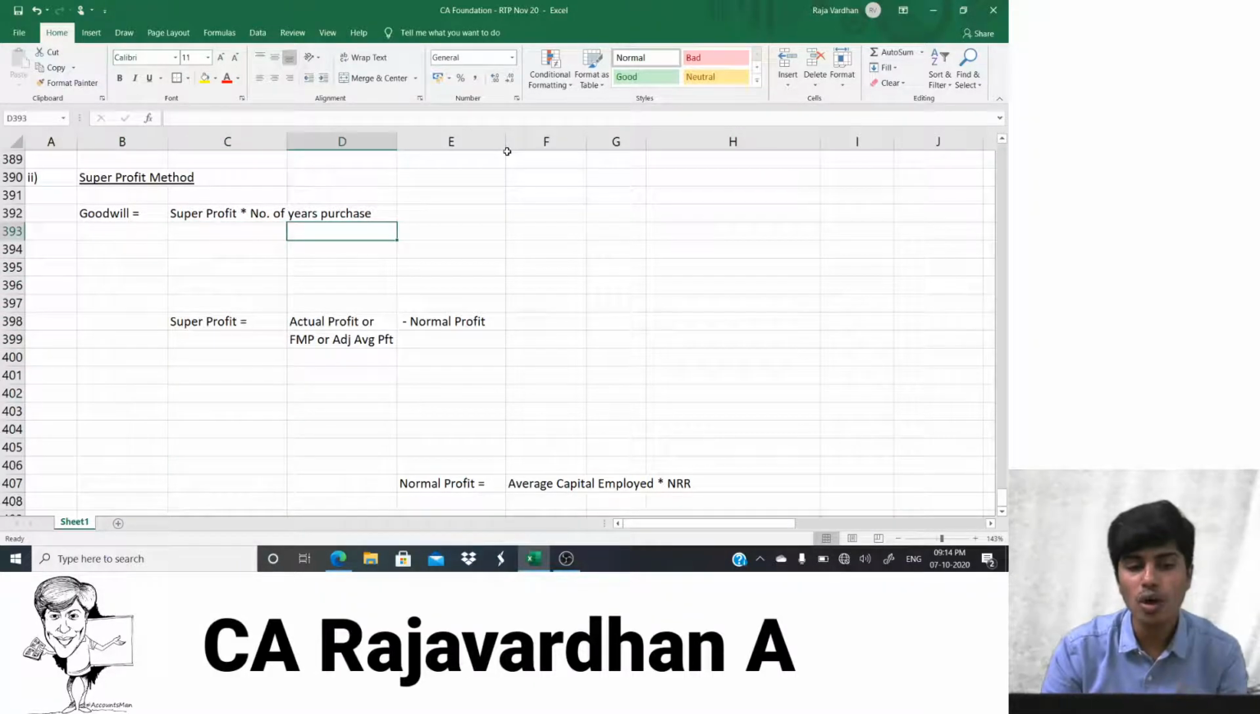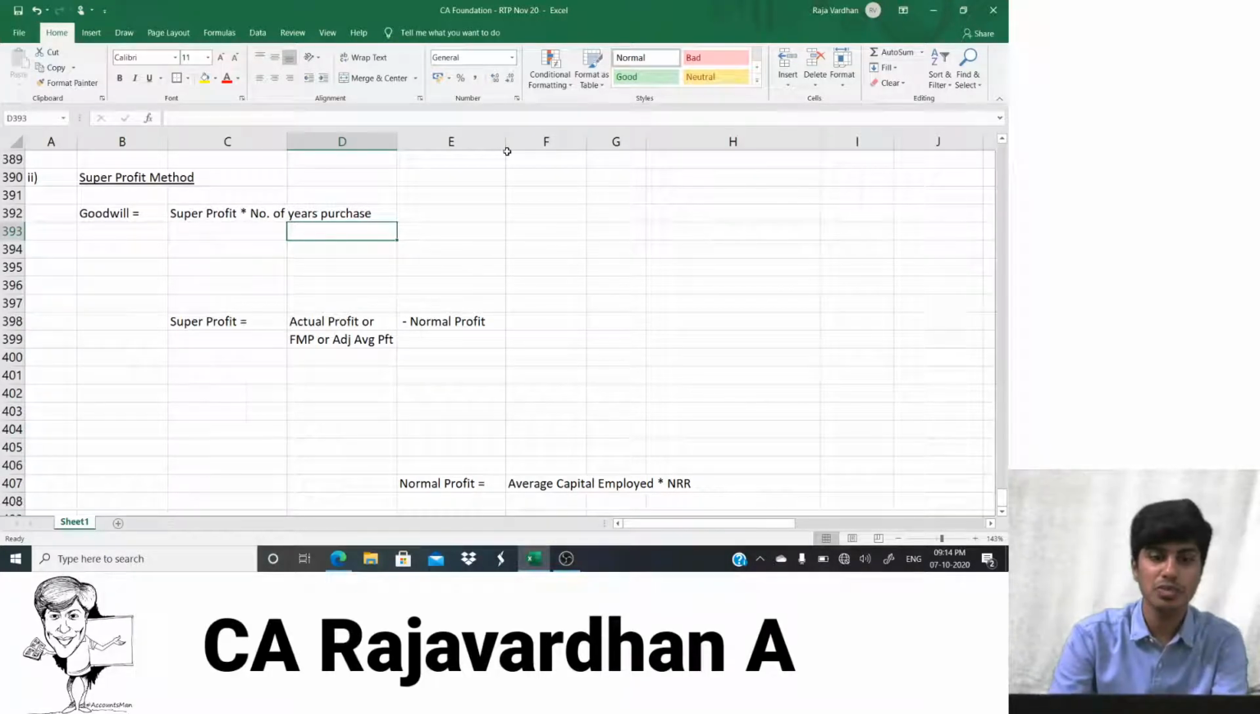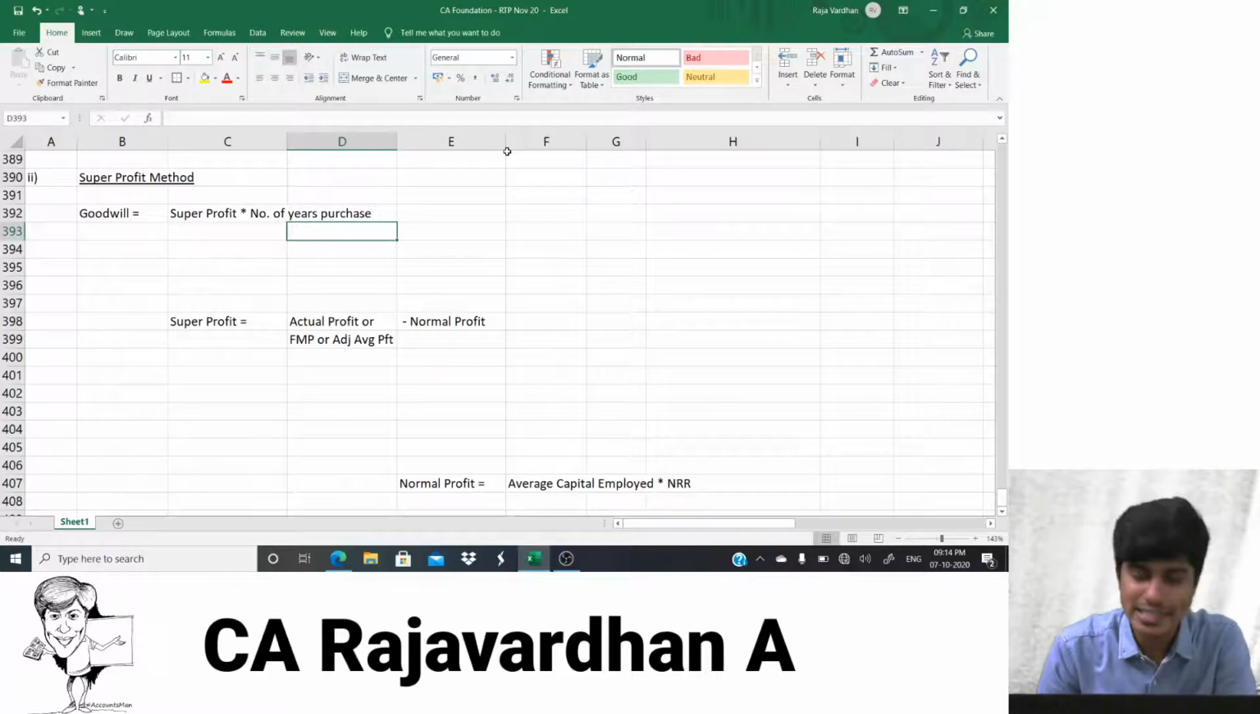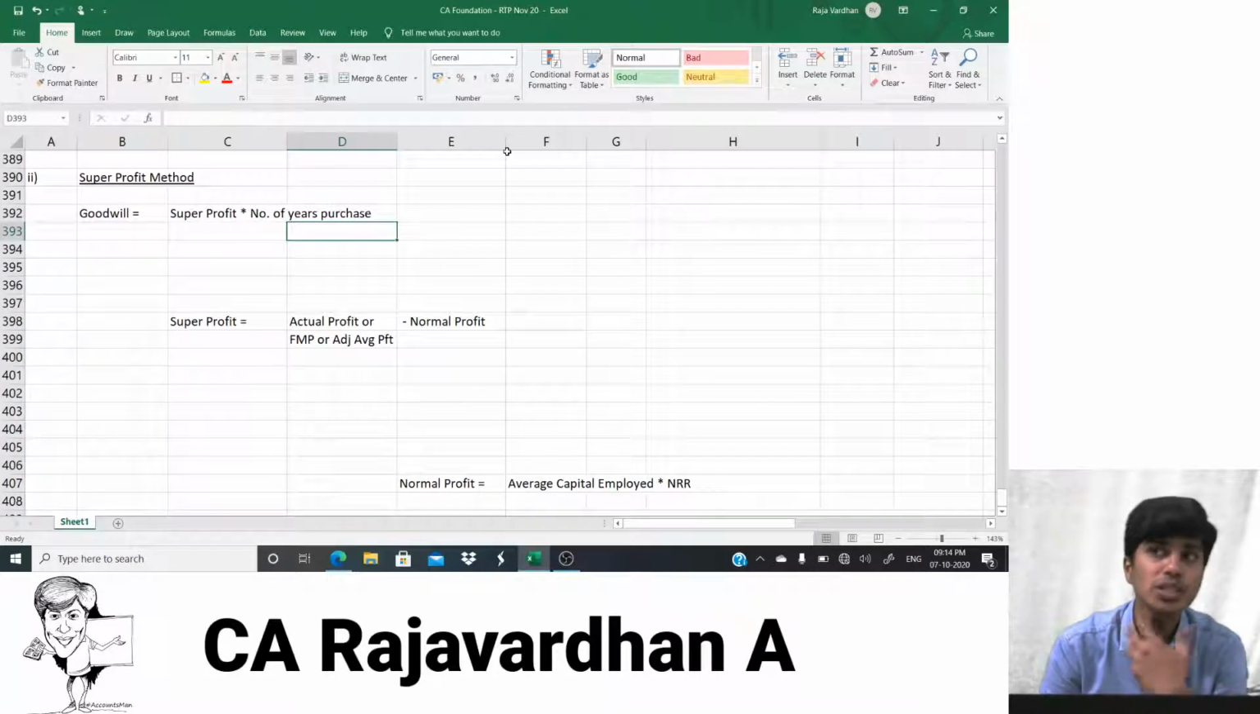Now the question is, what is this number of years purchase? Why do we multiply by number of years purchase? We do this when we do the average profit method as well as when we do the super profit method. Have you ever wondered why we multiply by number of years purchase when we compute goodwill? Here is the answer. When I ask students for the definition of goodwill, they usually say goodwill is an intangible asset, super profit earning capacity, the name and fame of the organization and all those things.